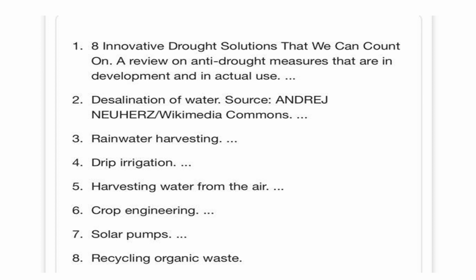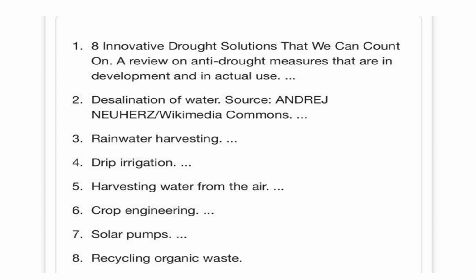Drip irrigation is a method of providing water to the roots of the plants directly through the pipes, which has holes at regular intervals, and the water drips out from these holes only and gives water to the roots directly.